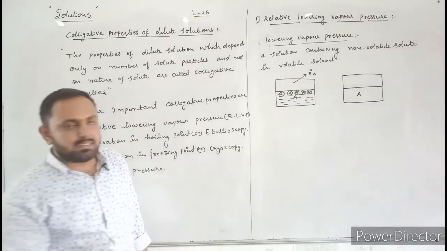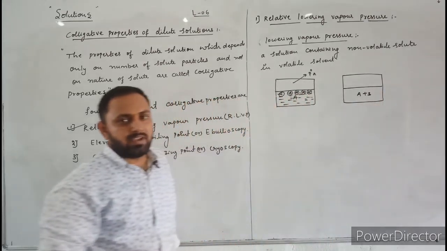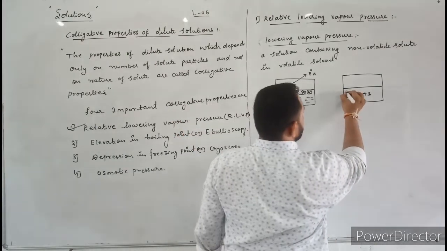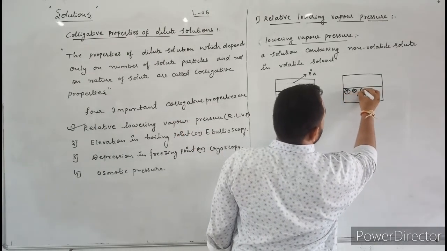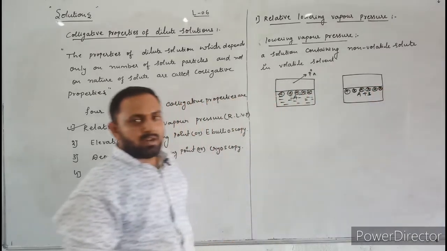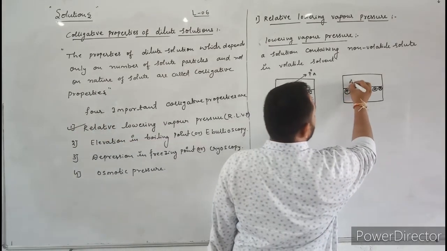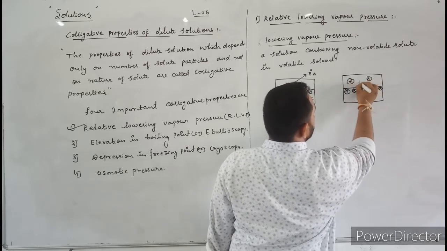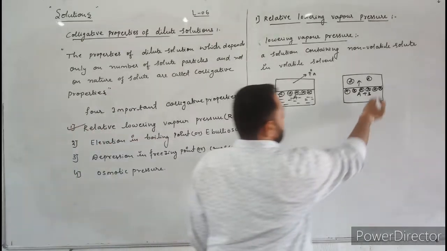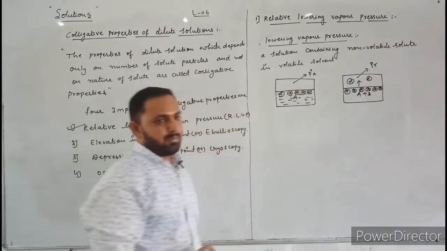When non-volatile solute is added to volatile solvent, what happens here? The solution surface is occupied by non-volatile solute particles. That's why fewer solvent molecules escape into the vapor phase, and they produce less vapor pressure. The vapor pressure of the solution is represented by PT, the total vapor pressure of the solution.